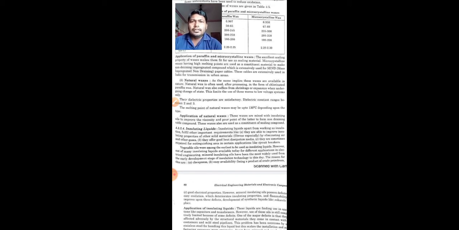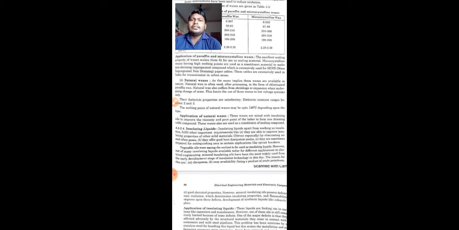So now, microcrystalline waxes having high melting points are used as a constituent material to make non-draining impregnated compound, which is extensively used for mass impregnated non-draining paper cables. These cables are extensively used in India for transmission in urban areas. So for the transmission of cables in the urban areas, this kind of mass impregnated cables are used, and in these cables, what is used? Paraffin or microcrystalline waxes are used.